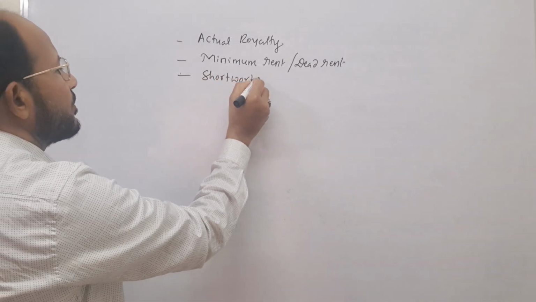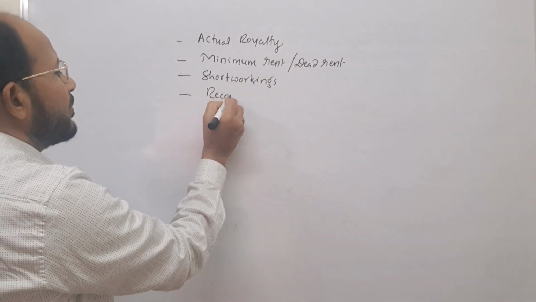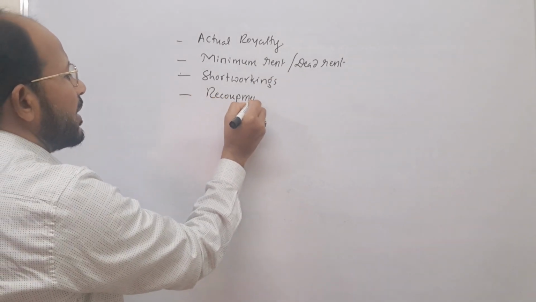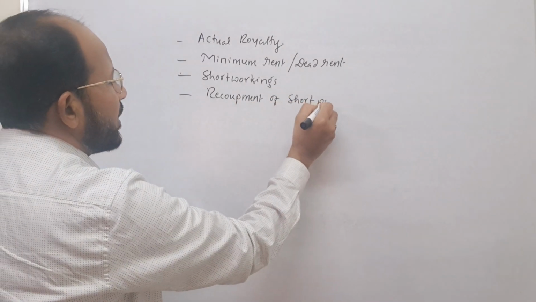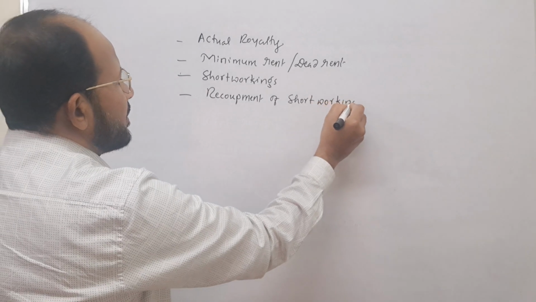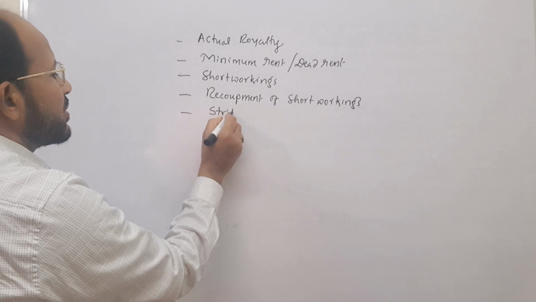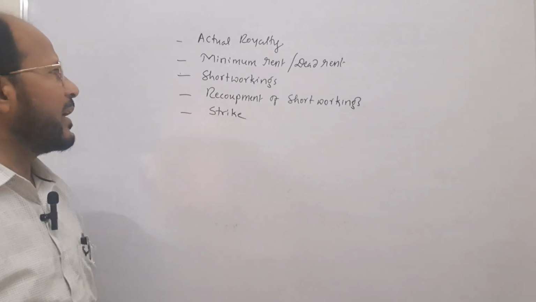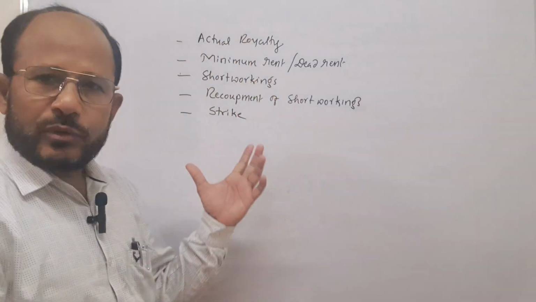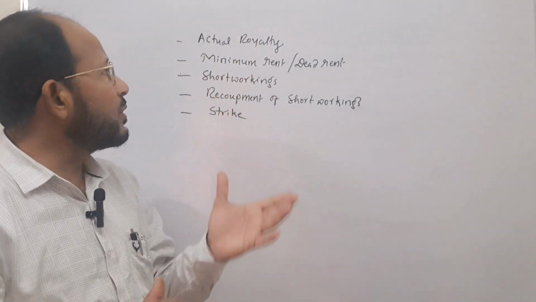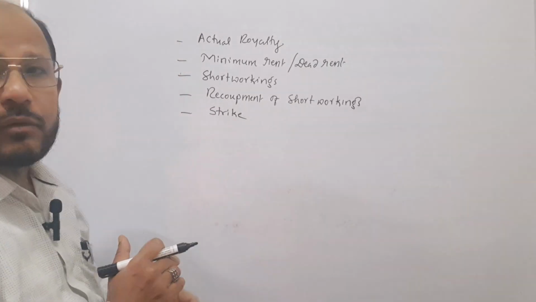short workings. Next one is recoupment of short workings. Next one is, sometimes there may be a strike, therefore due to that reason we need to make some adjustments. Okay, let us try to understand how these different figures are to be calculated in solving the problem.